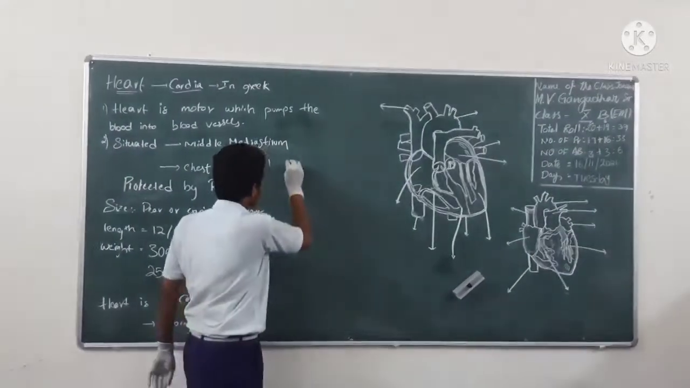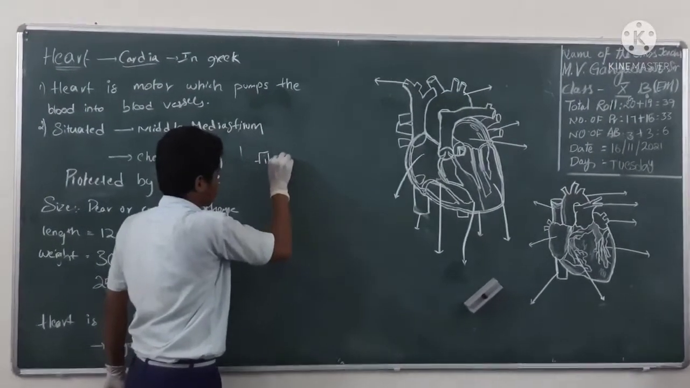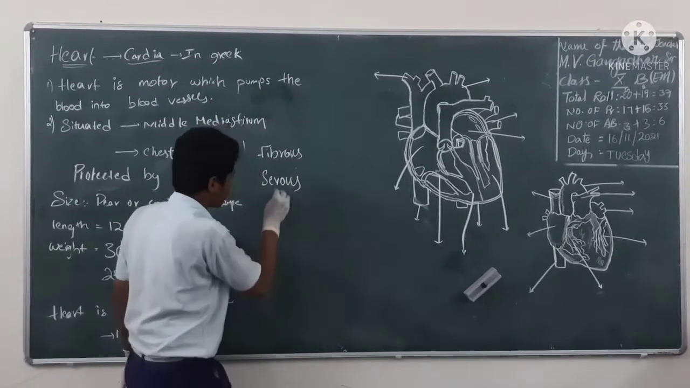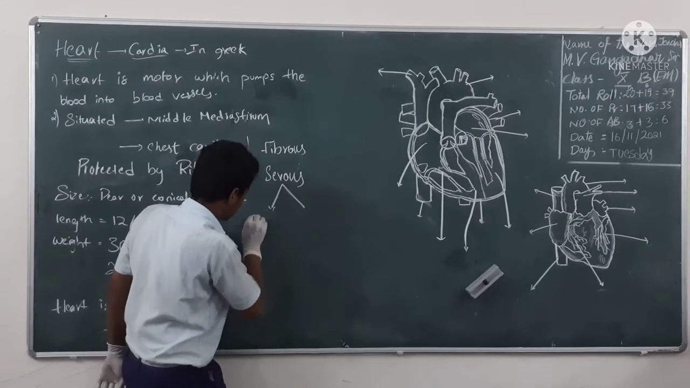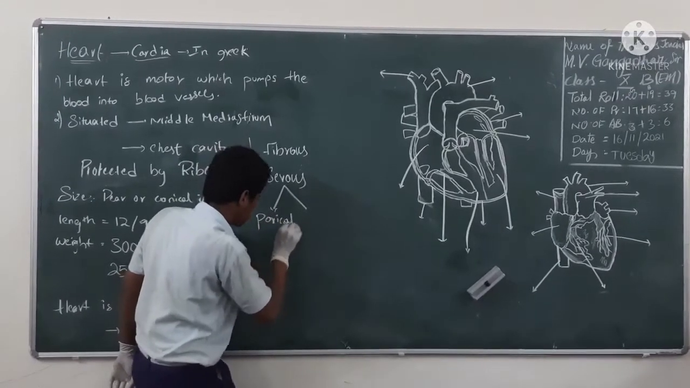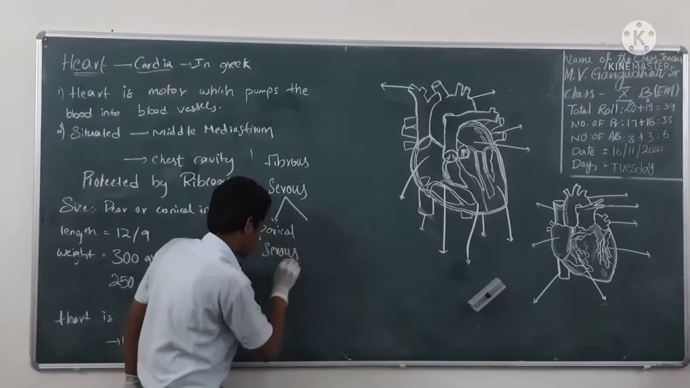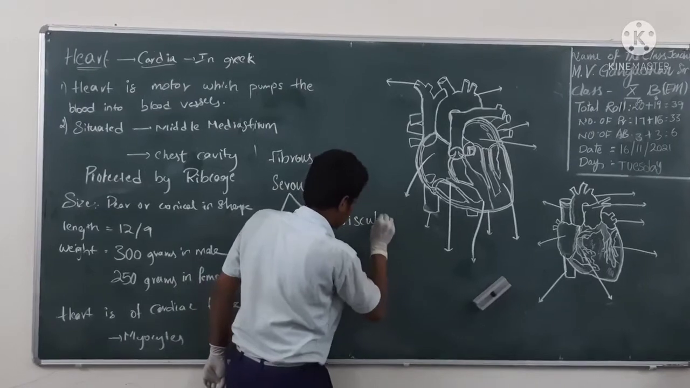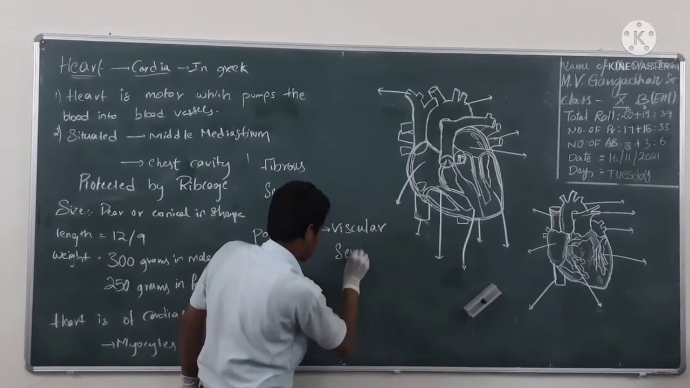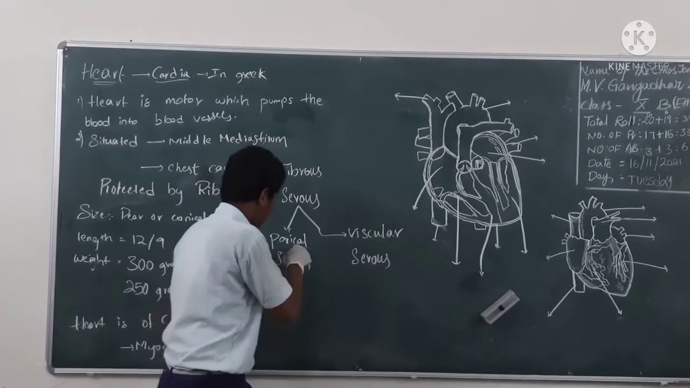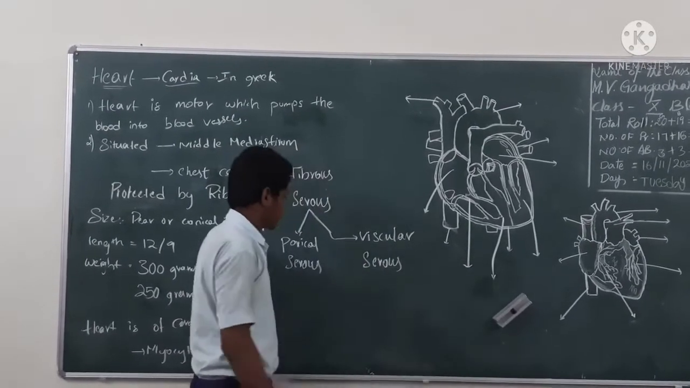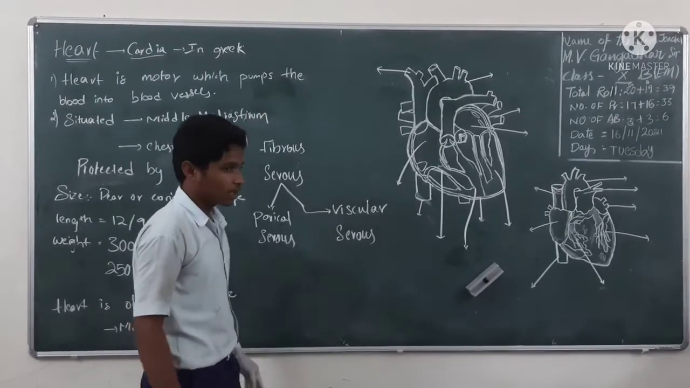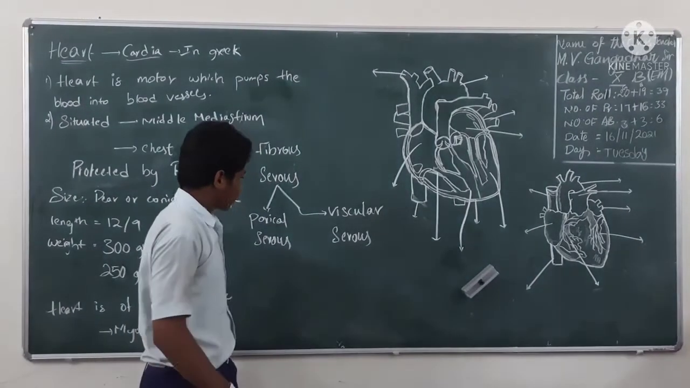The pericardial membrane is divided into fibrous and serous, and the serous is again divided into parietal serous and visceral serous. Between the parietal serous and visceral serous, a space is present. The space is called the pericardial space, which is filled with pericardial fluid.